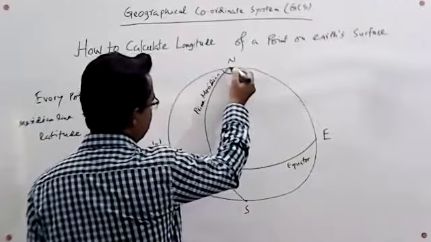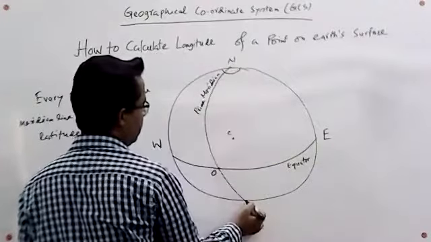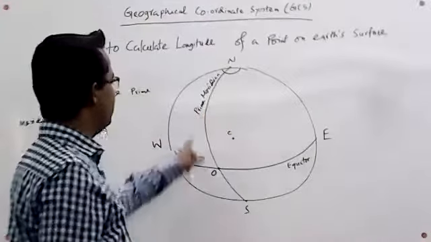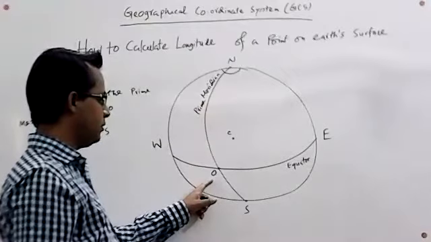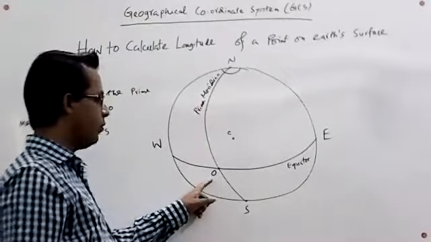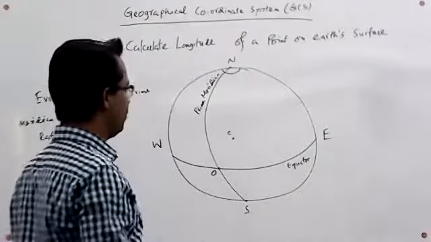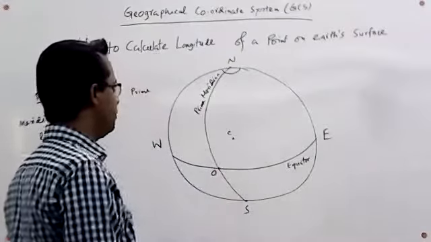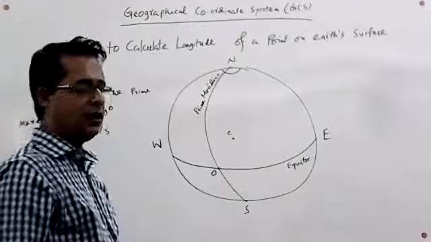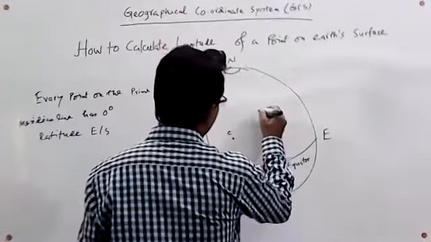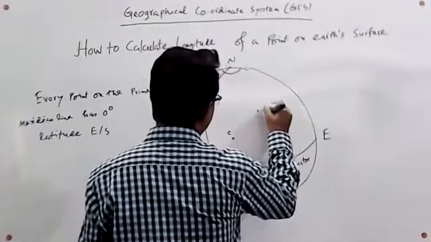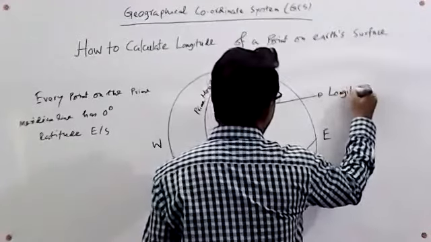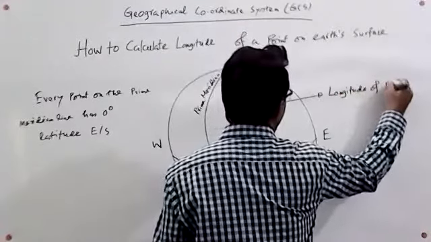which is an imaginary line between the north and south pole. And the intersecting point of the prime meridian and equator is denoted by origin O. Here, two points are fixed. One point is the center C of the Earth, and the other is the intersecting point between the prime meridian and equator. Now, we would like to measure the longitude of this point P.